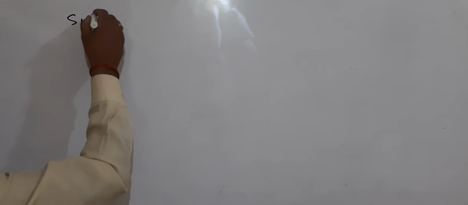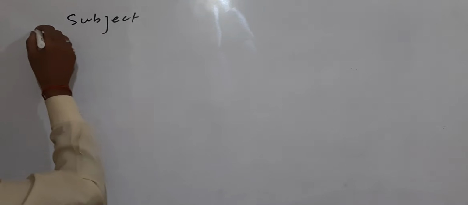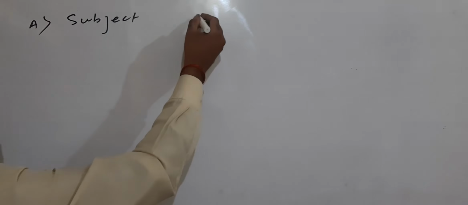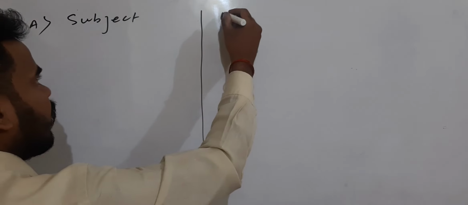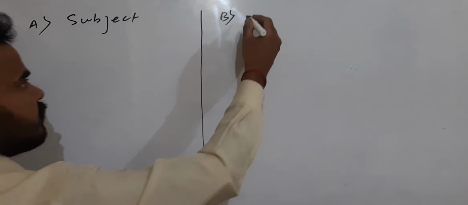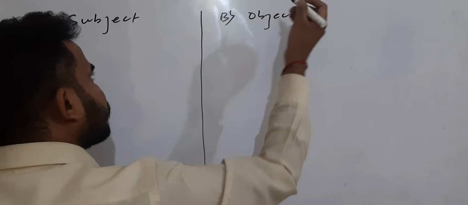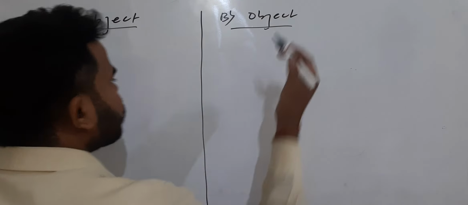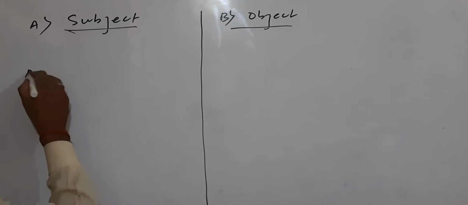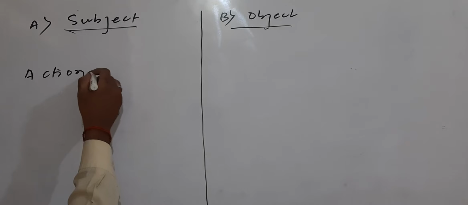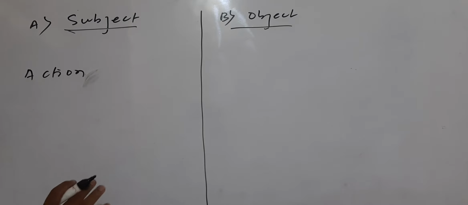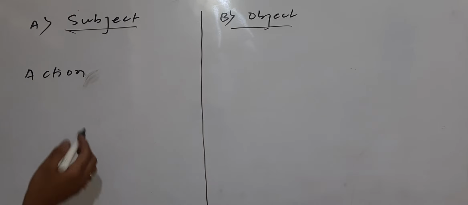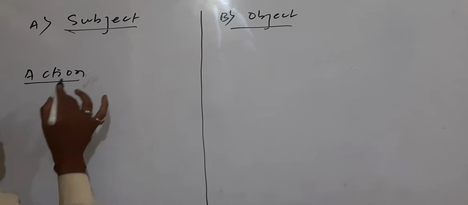The general facts that stand today, general facts. First, how to find subject. Then I will tell you how to find object. Okay. And both start with action. If you are finding any sentences, go and make a question with the sentence.